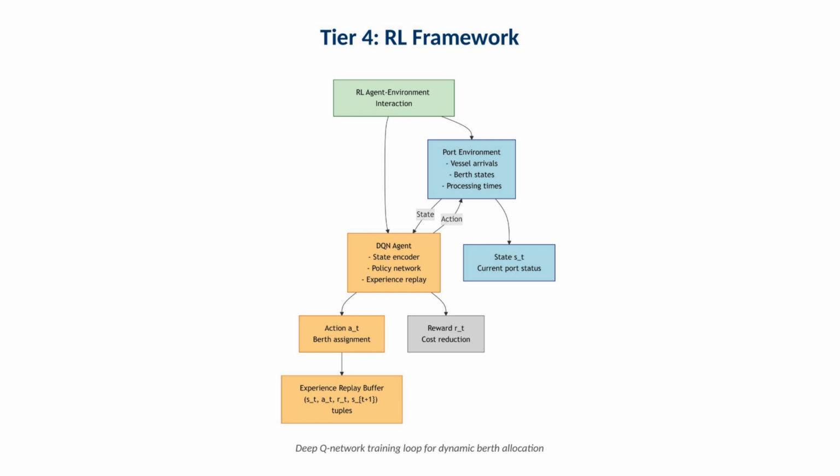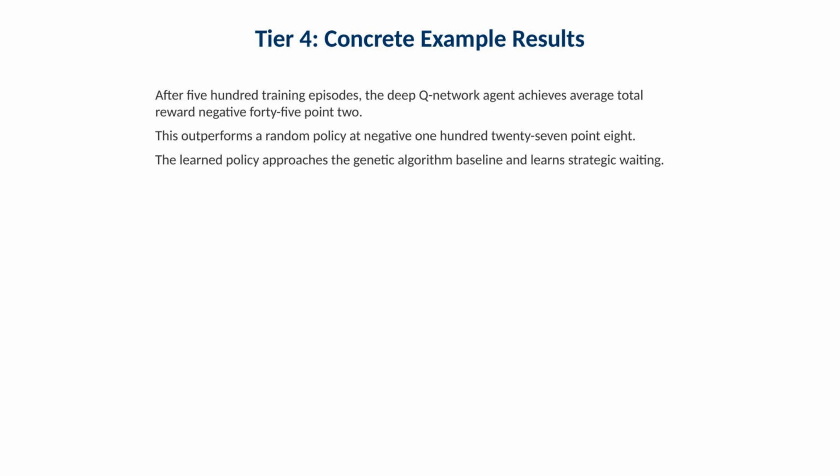This diagram shows the deep queue network training loop for dynamic berth allocation. The operational point is that the environment simulates arrivals and berth occupancy, while the agent learns from trial and error. That is how the policy can discover patterns like delaying a low-priority vessel to reserve a high-capability berth. This slide reports that after 500 training episodes, the deep queue network achieves an average total reward of negative 45.2. This outperforms a random policy at negative 127.8 and approaches the genetic algorithm baseline. The slide also notes that the policy learns strategic waiting and high-value assignments.